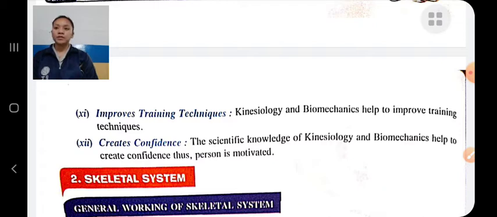So we have discussed anatomy and physiology. Anatomy is a branch of biology in which we study the structure of the human body, its shape, size.